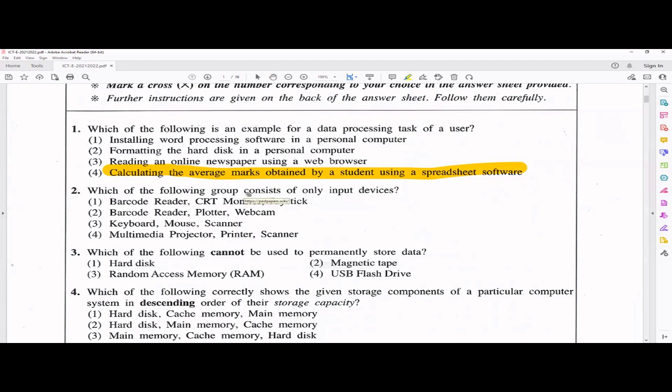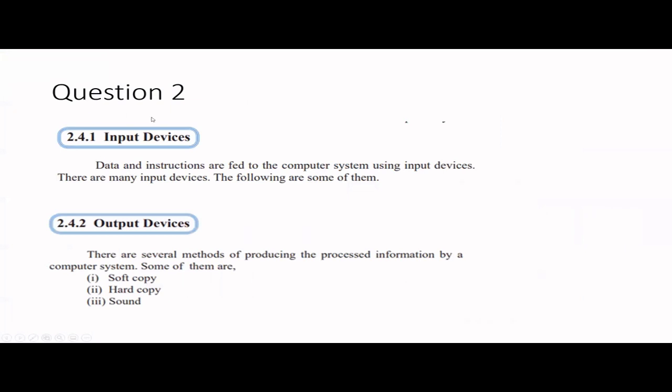Which of the following groups consists of only input devices? So let me quickly revise what input devices are. For question 2, you should know what input devices are, and let me tell what output devices are as well. Because in this question, you have to get rid of output devices in the answer, right? So input devices are like, data and instructions will be fed to the computer using input devices. For example, if you think about keyboard, mouse, we use them to give or feed input to the computer.